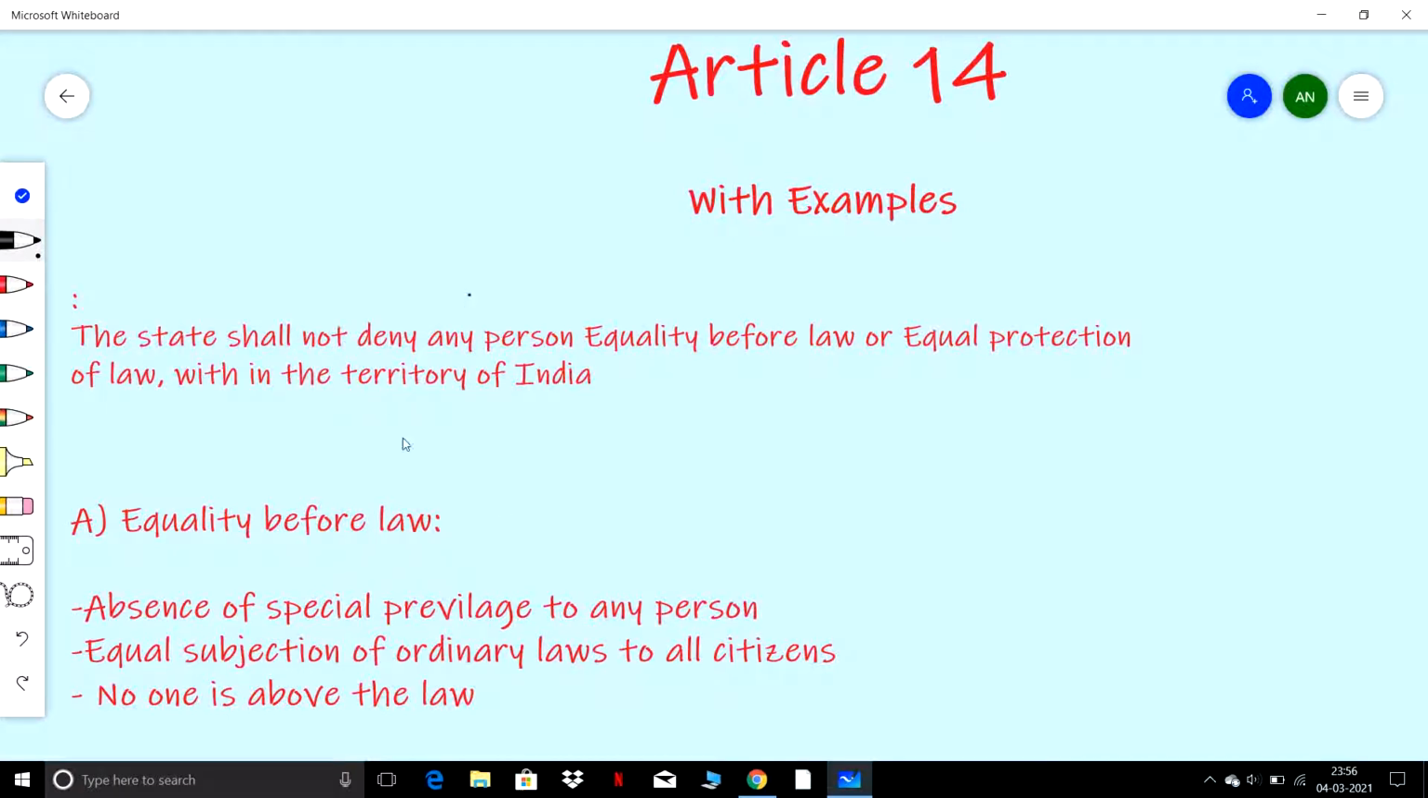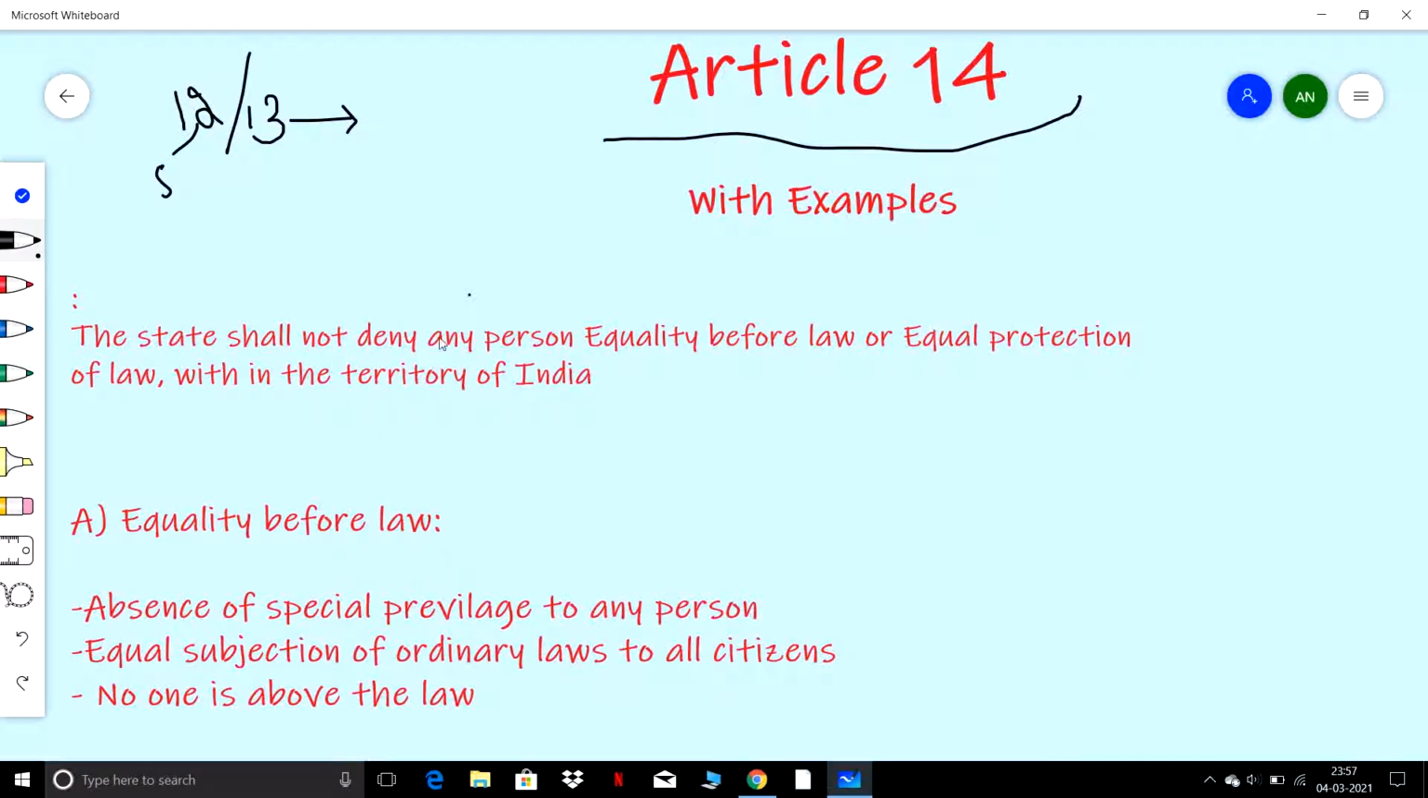Hi everyone. In this part of the video, let's cover what is Article 14. In the previous videos, we had covered Article 12, Article 13, and basic features of fundamental rights, where Article 12 defined the definition of states, and Article 13 defines the laws which can be declared unconstitutional. In this part of the video, let's study Article 14.